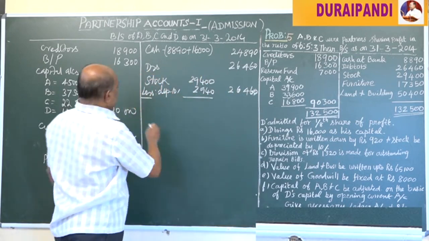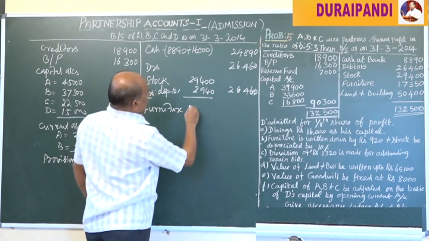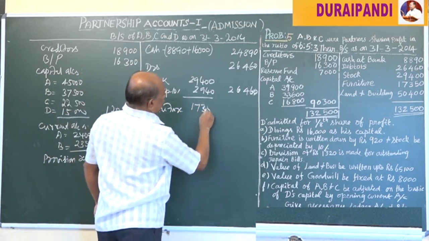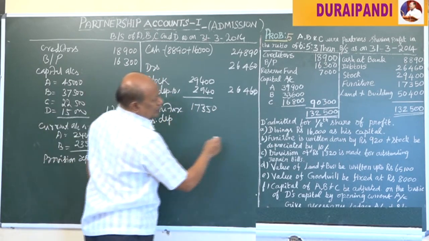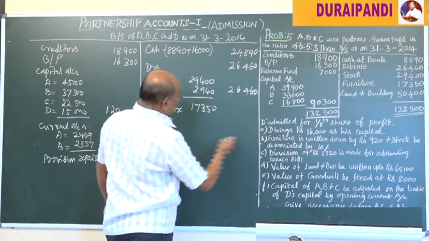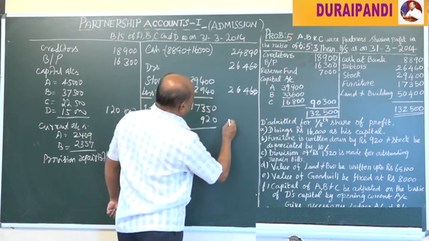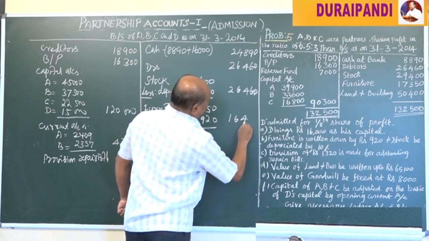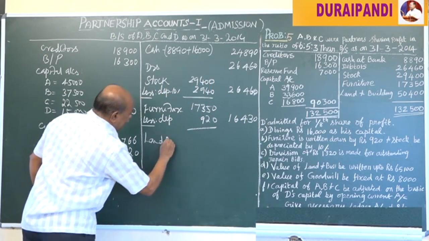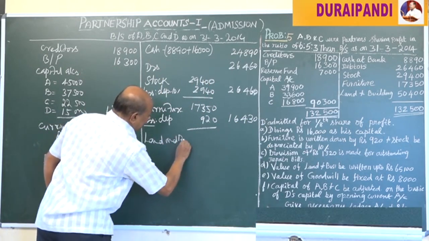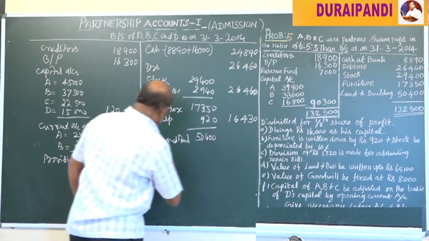Then furniture 17,350 less depreciation, that is written down by 920. You have to deduct 920. How much? 16,430. Then land and building, the value was 50,400.